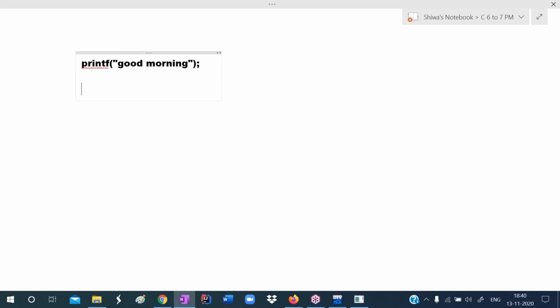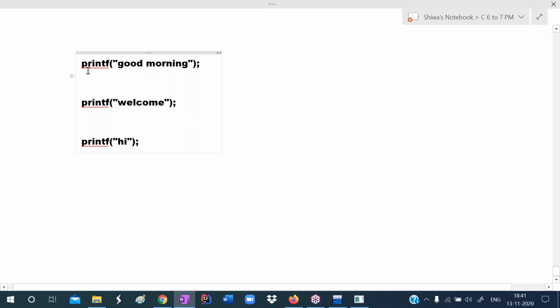Okay, I want to print welcome on the output screen. So what do we write? printf("welcome"). I want to print hi on the output screen. So what do we write? printf("hi"). So whatever we want to print on the output screen, we write in printf within double quotes.